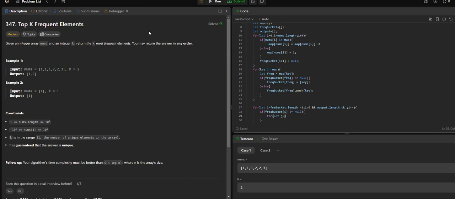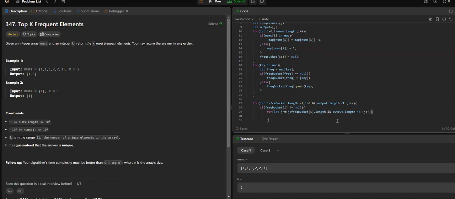For let j equal 0, j less than frequency bucket of i dot length, and again add the same condition, and output dot length is less than k, right? Comma j plus plus.